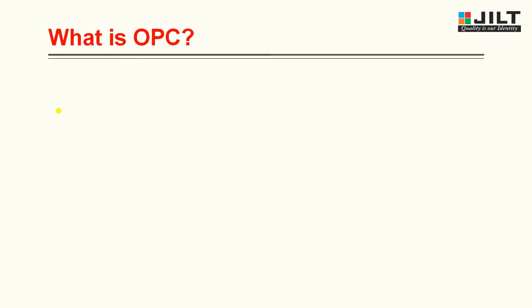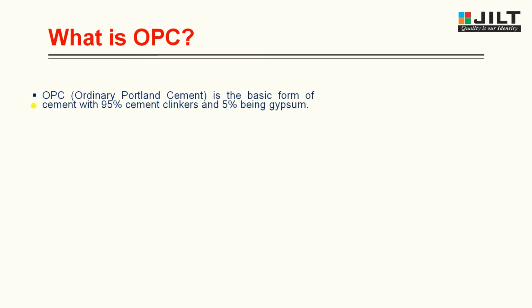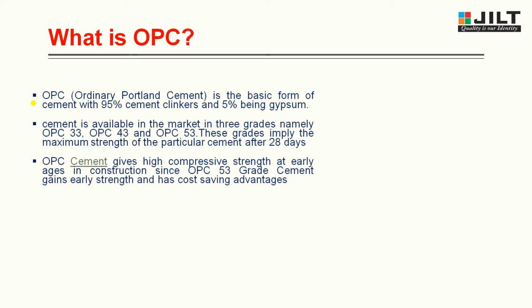Today's topic is about OPC and PPC. So let us know what is meant by OPC. OPC indicates ordinary Portland cement, the basic form of cement with 95% cement clinker and 5% gypsum. Cement is available in the market in three grades, namely OPC 33, OPC 43 and OPC 53. These grades imply the maximum strength of the particular cement after 28 days.